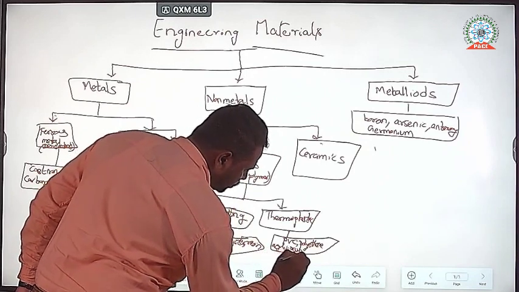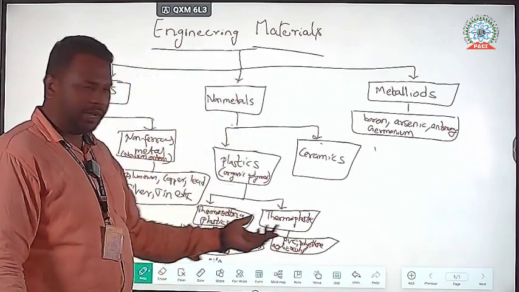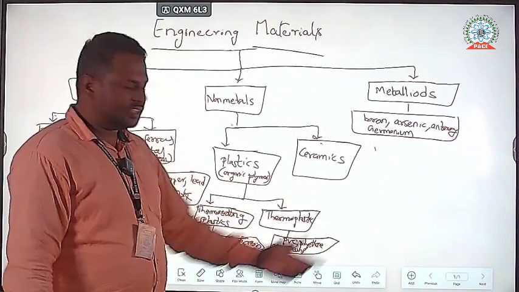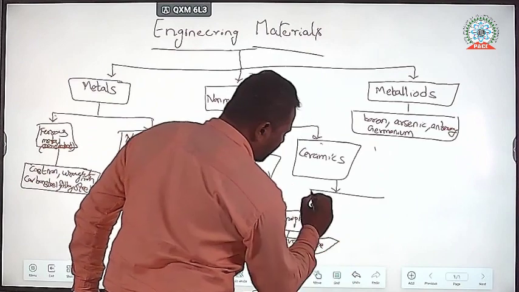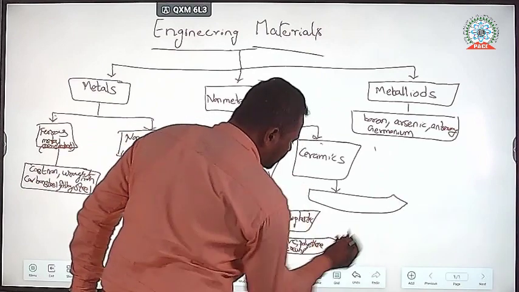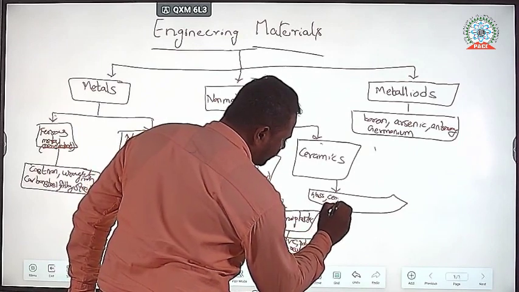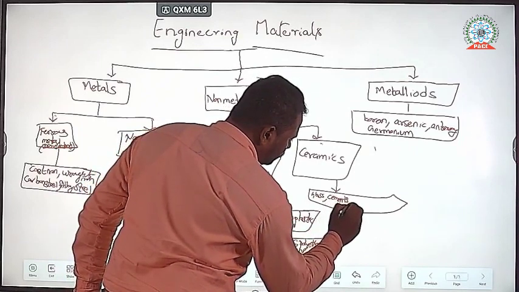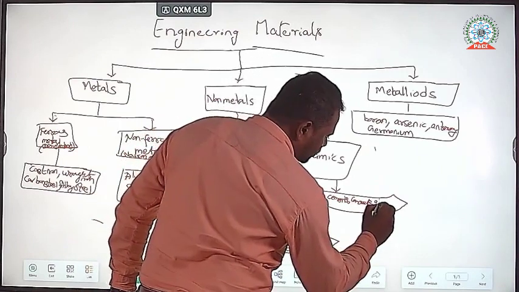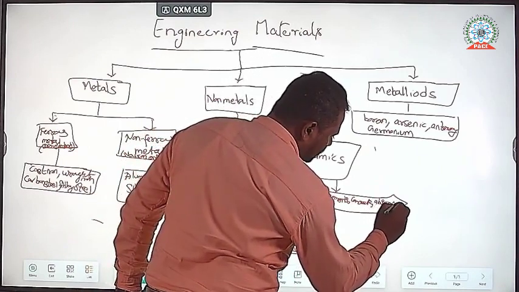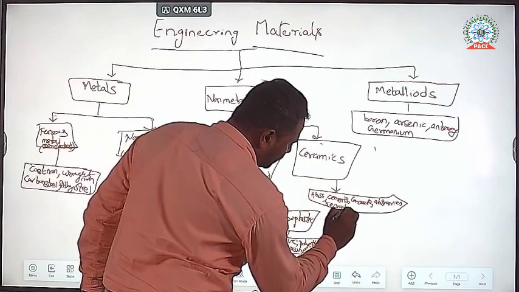We also have ceramics. Ceramics are clay products, especially clay products. Glass, cements, concrete, abrasives, and refractories come under ceramic materials.